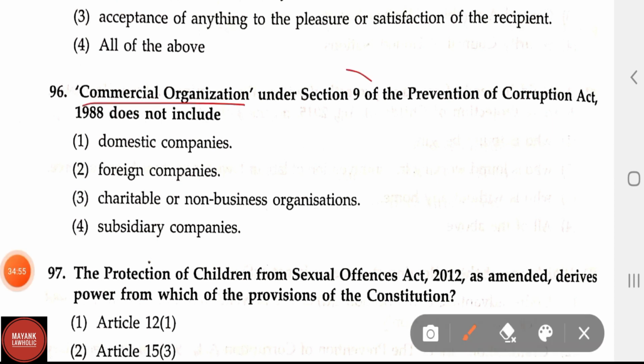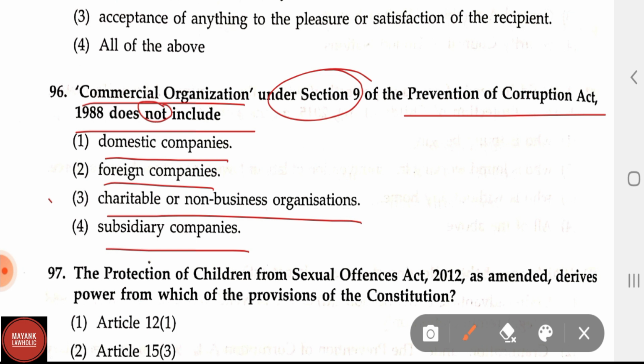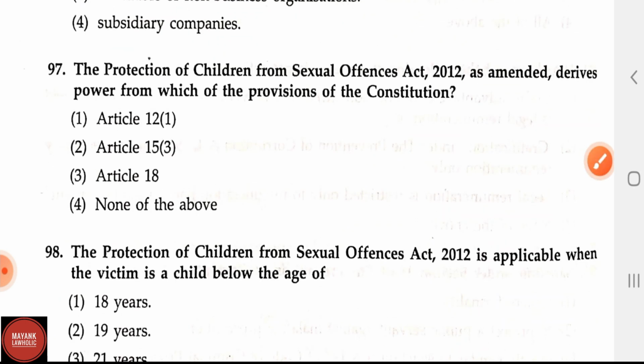Now let us see the question number 96. Commercial organization under section 9 of the Prevention of Corruption Act 1988 does not include: domestic companies, foreign companies, charitable or non-business organizations, subsidiary companies. The correct answer is 3, charitable or non-business organization. This is the correct answer because this asks which the commercial organization does not include. So commercial organization does not include charitable or non-business organization. And what does it include? This includes domestic companies, foreign companies and subsidiary companies.